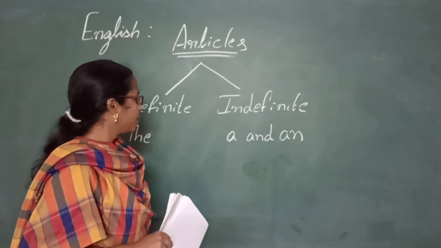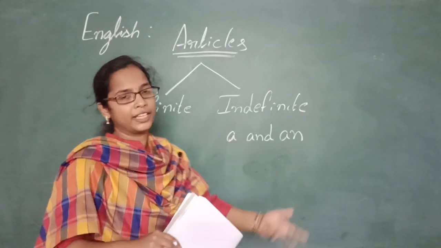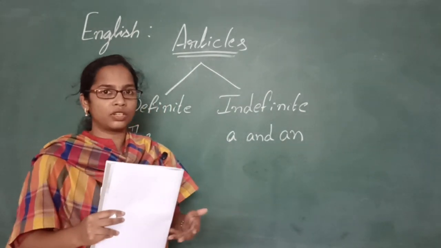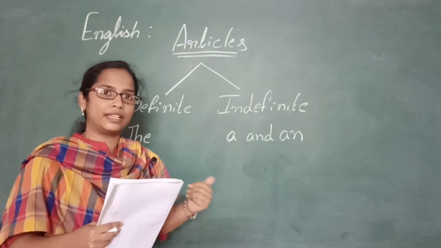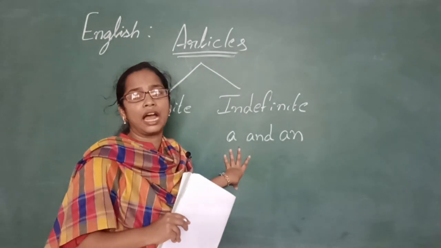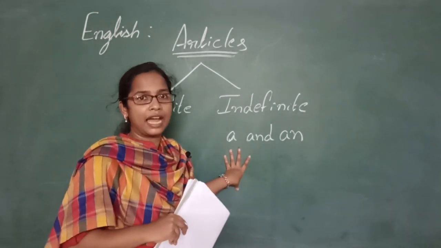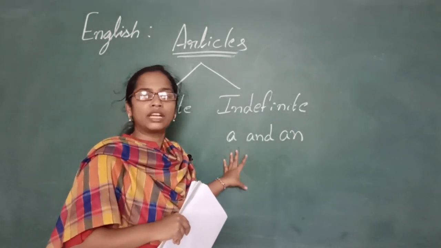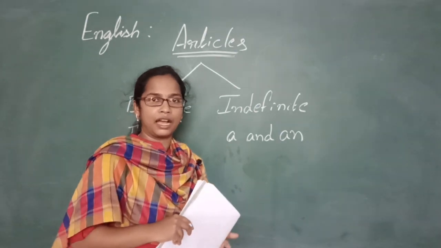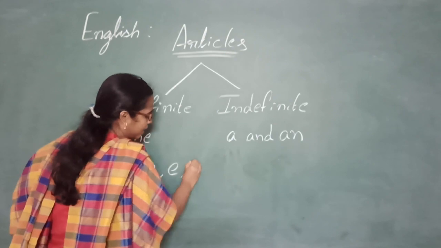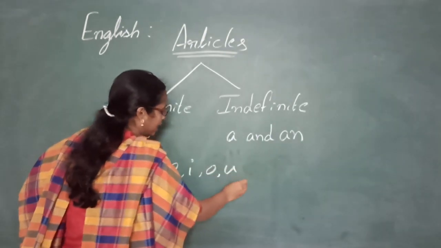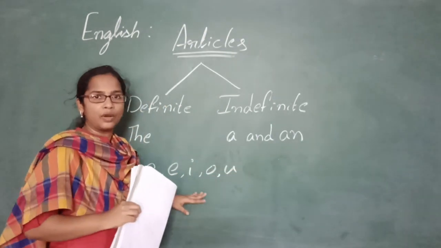So I also explained you that an is used before the nouns that start with the vowel sounds, and a is used before the words that start with the consonant sounds. What are the consonant sounds and what are the vowel sounds? Let me tell you once again. A, E, I, O, U. These are the vowel sounds we have.